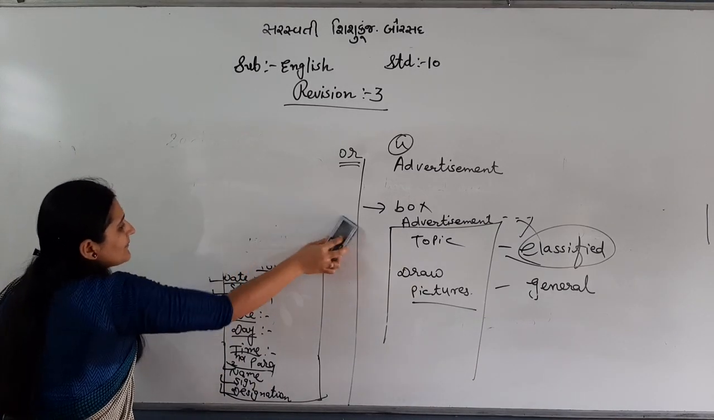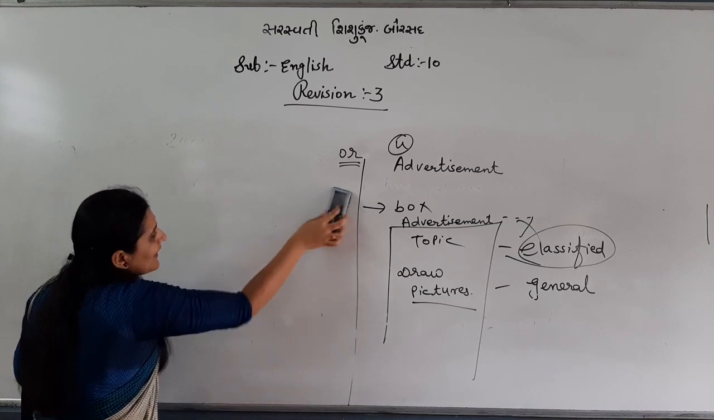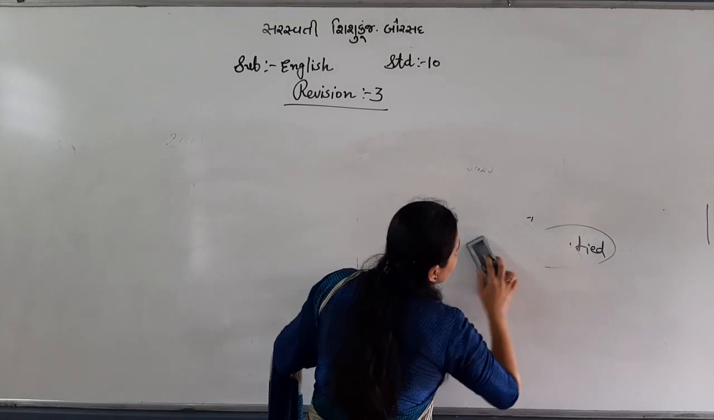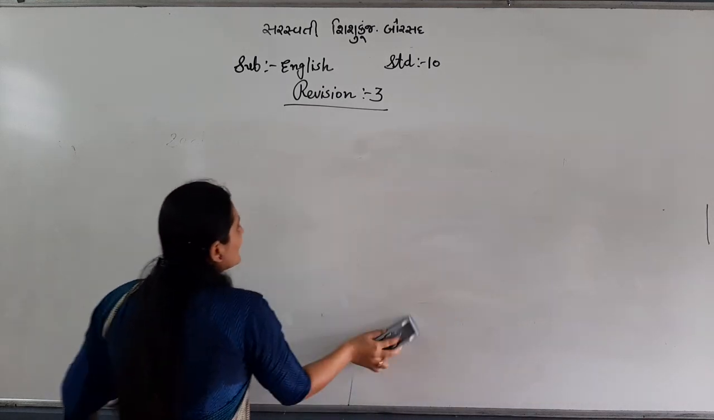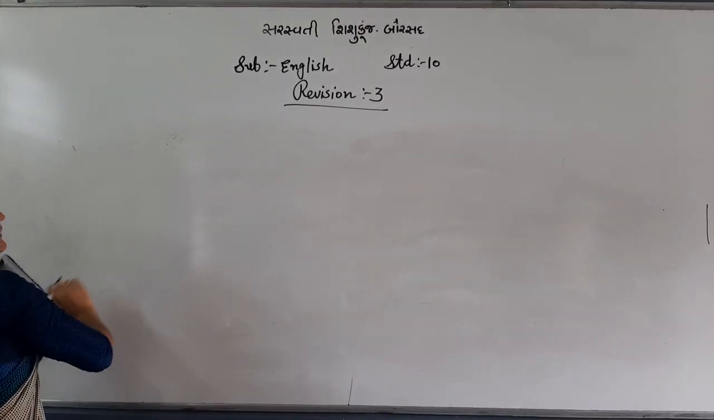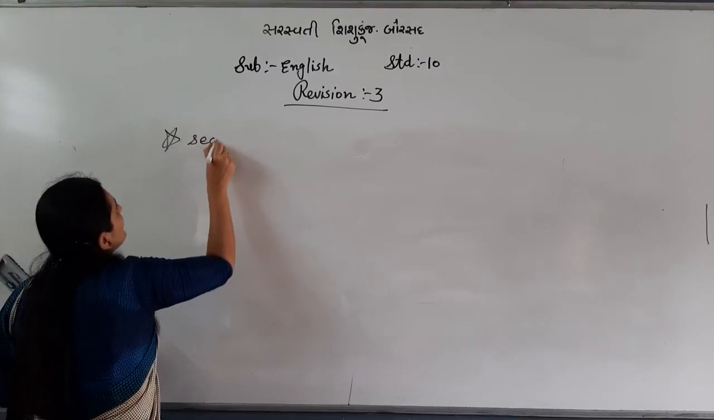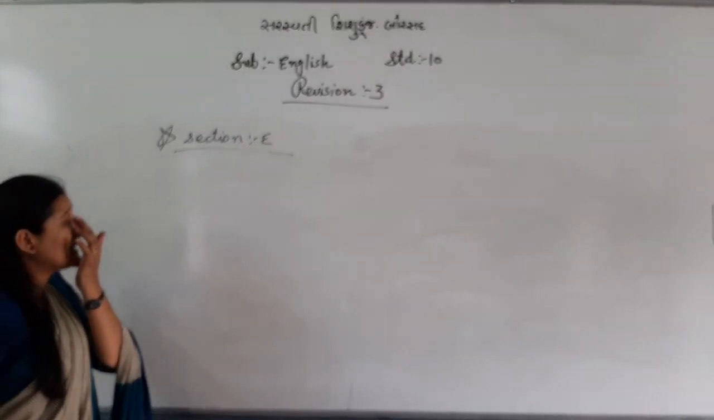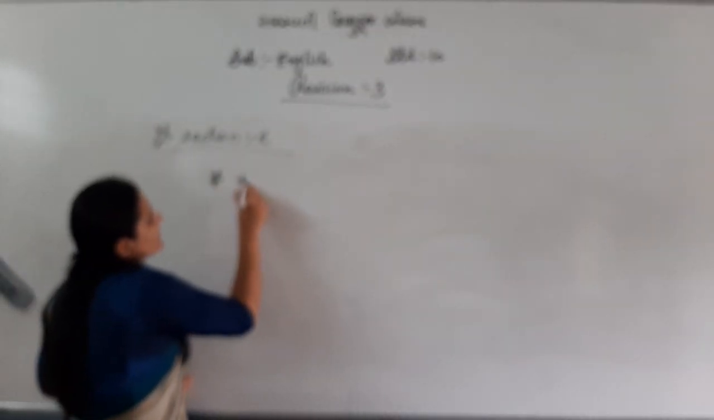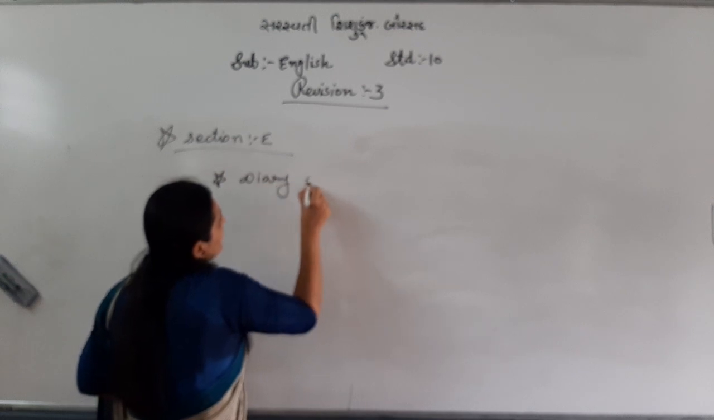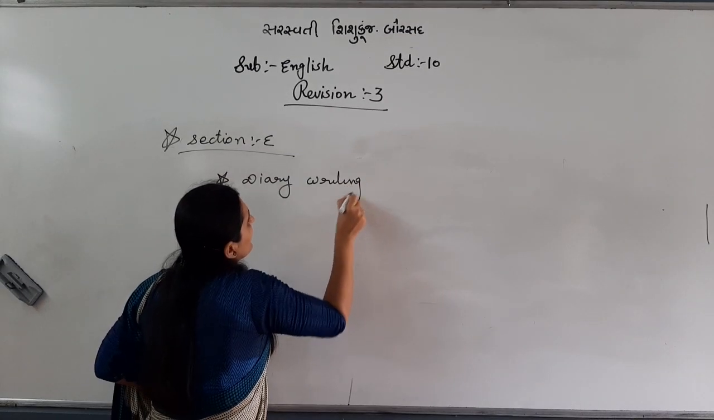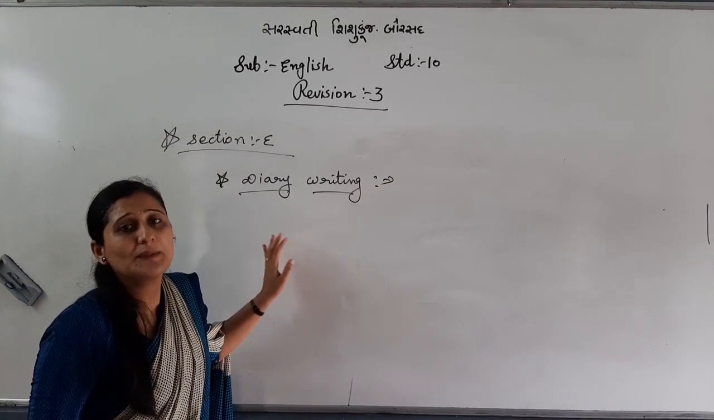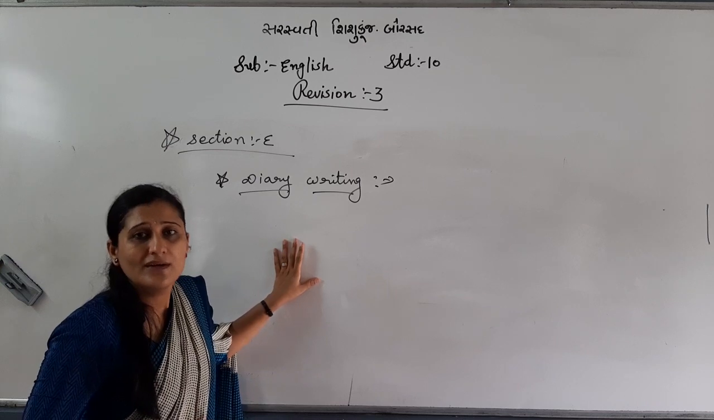Here section B ends. Now we have the last, that is section E. Very easy. Okay, now see. In section E, first will be diary writing. Now, here you will not make a box.